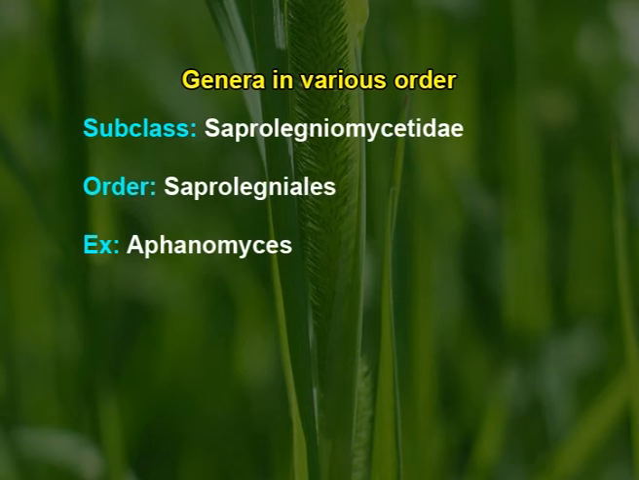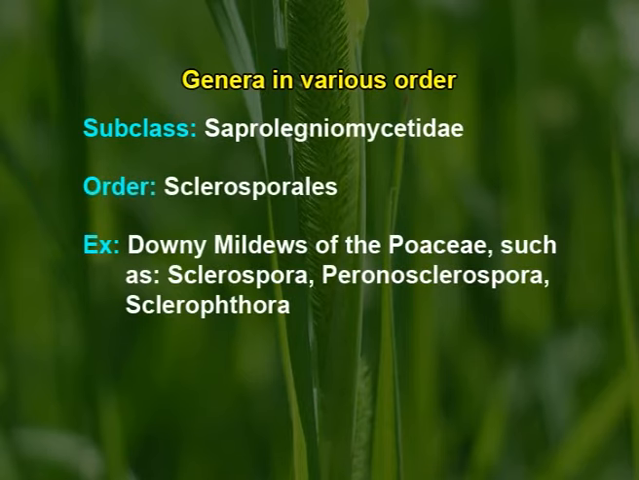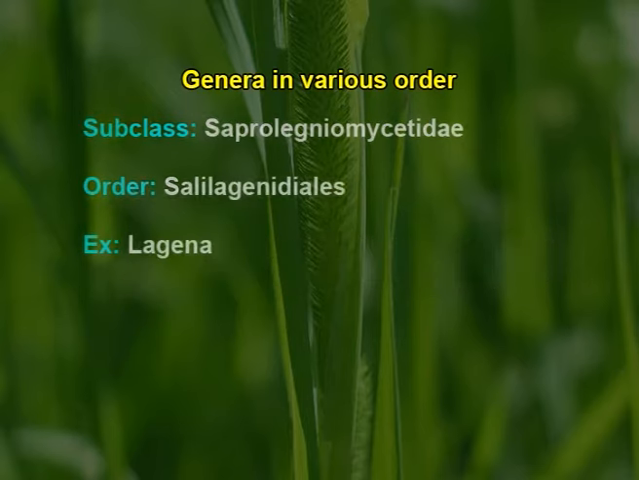The next subclass, Saprolegniomycetidae. Under this the important order is Saprolegniales. For this we can quote as example Aphanomyces. The next order, Sclerosporales. Under this we can quote as examples downy mildew of the Poaceae such as Sclerospora, Peronosclerospora, Sclerophthora. Order Salilagenidiales, we can quote as example Lagenidium.